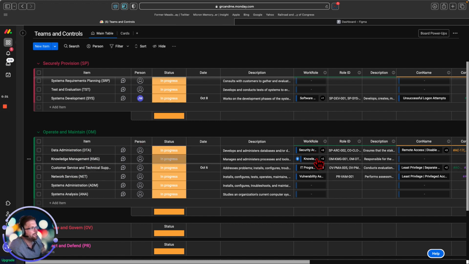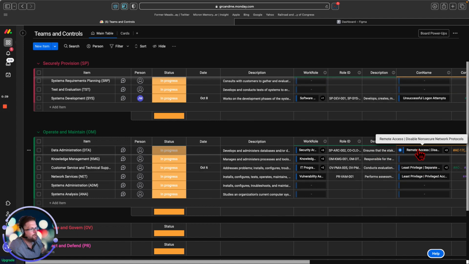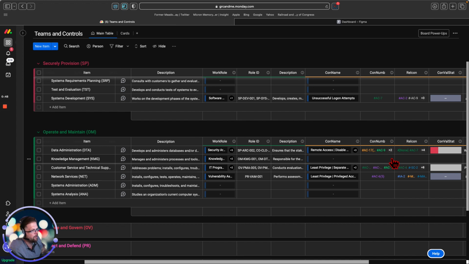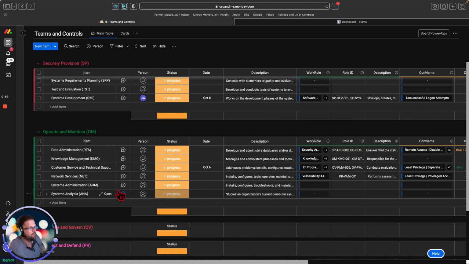Over here, you can see that we picked a work role that fits the person's role. We have a description of what they're responsible for, and we have the controls that this person is going to be also responsible for. And we can also define that there are relative or related controls in regards to how this first one works. This is why cybersecurity is complex. One person can all of a sudden have 6 or 7 responsibilities just for doing data administration. So this is what makes cybersecurity complex.